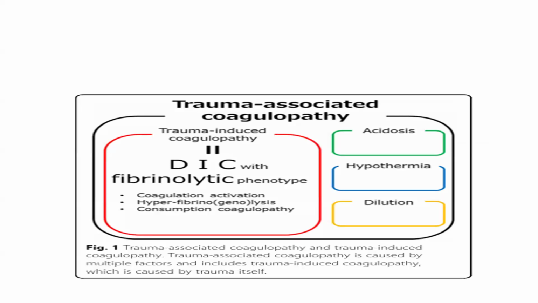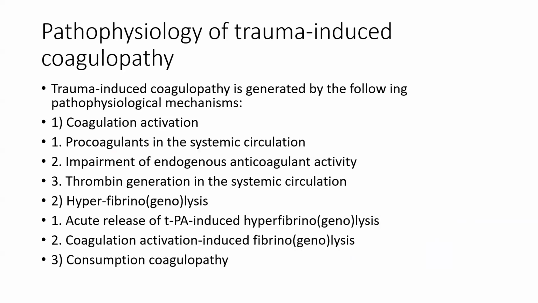Now, trauma-induced coagulopathy, DIC with the fibrinolytic phenotype, consists of coagulation activation, hyperfibrinolysis, and consumptive coagulopathy, which leads to acidosis, hypothermia, and dilution. Pathophysiology of trauma-induced coagulopathy: first, coagulation activation, that is, release of procoagulants into systemic circulation, impairment of endogenous anticoagulant activity, and thrombin generation in systemic circulation. Then hyperfibrinolysis, the acute release of tissue plasminogen activator inducing hyperfibrinolysis. Coagulation activation induces hyperfibrinolysis and consumptive coagulopathy.